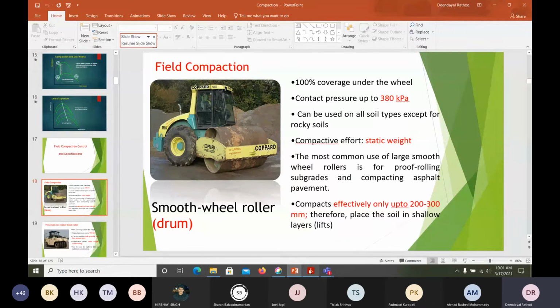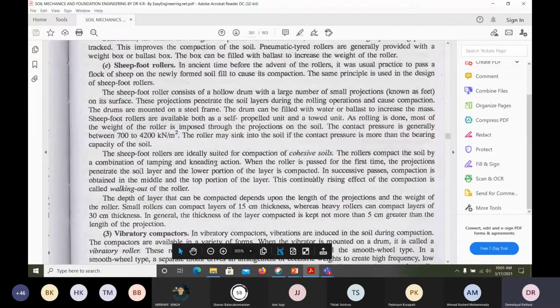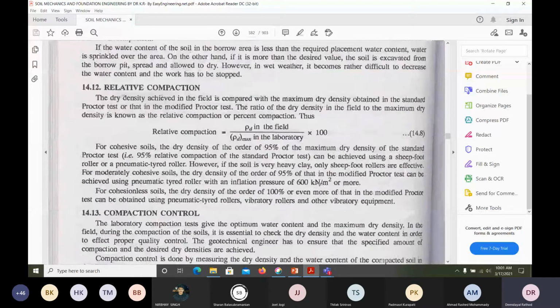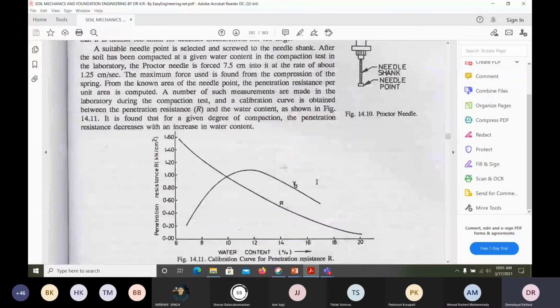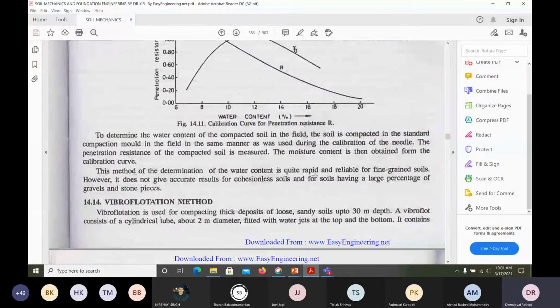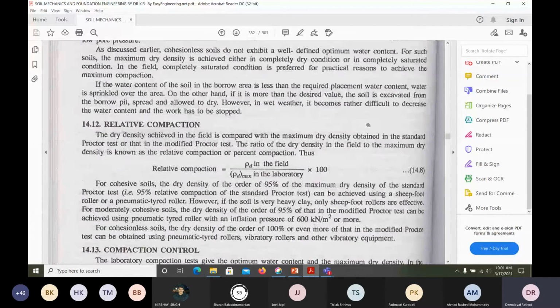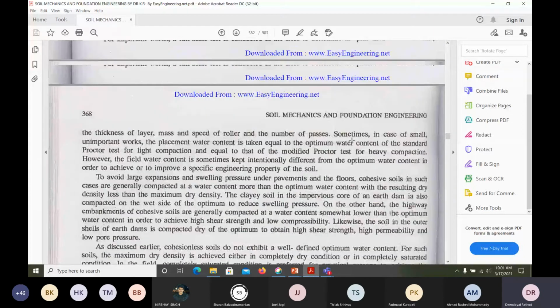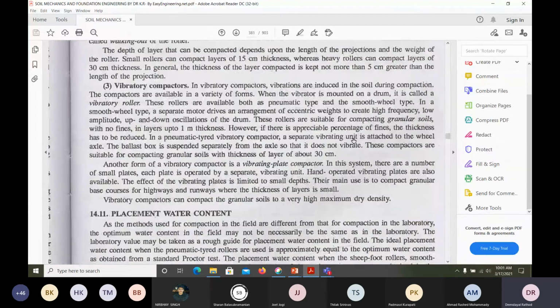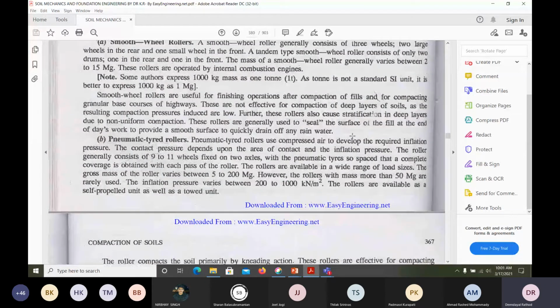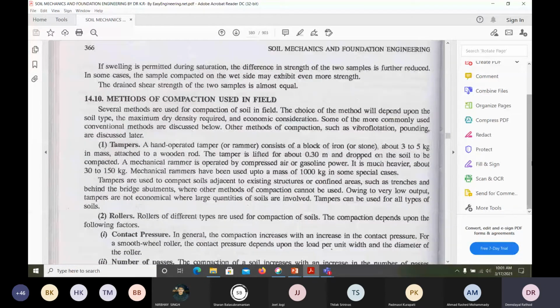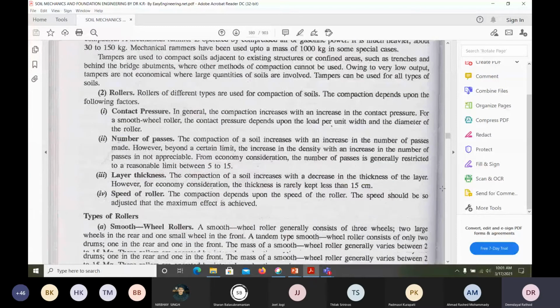So how we can do the compaction, there are so many other methods, by using methods like the roller. Anyway, I'll discuss it in the next class. This time I'm checking what is given in your book, the methods of compaction.